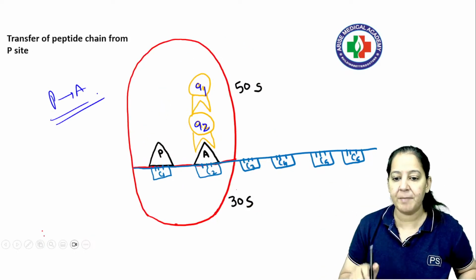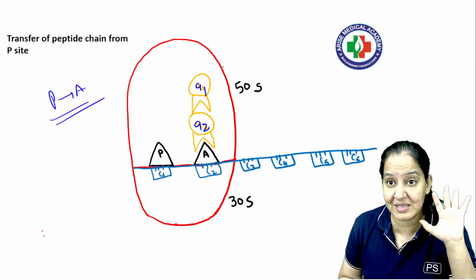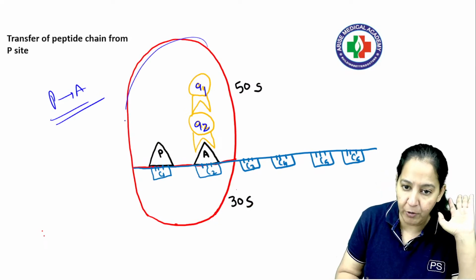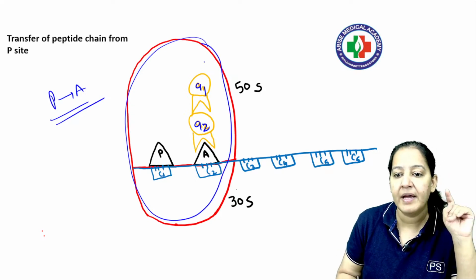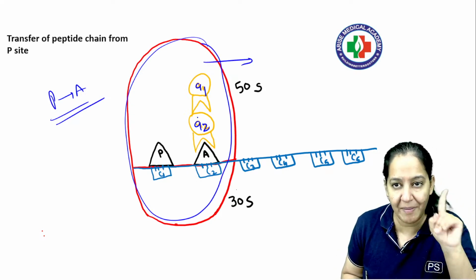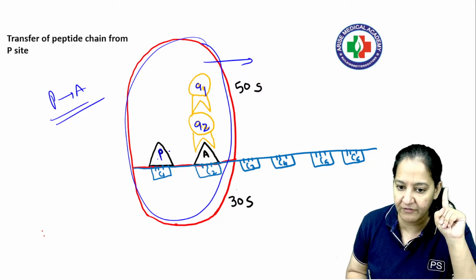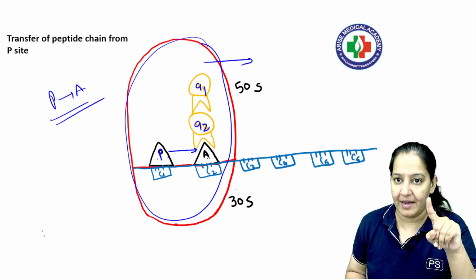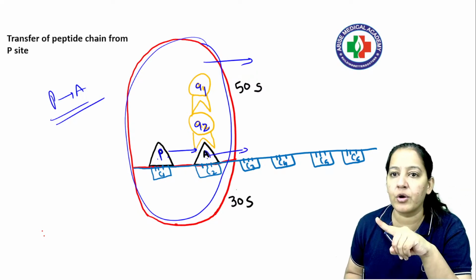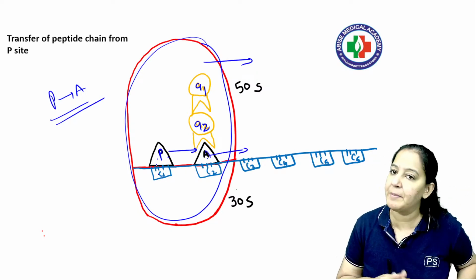Step number 4, please understand, it's the last and the difficult step. The whole ribosome, it's a 3-dimensional step. It will move by 1 codon ahead. So this P window will come on the A, and the A window will go on the new codon. It will go on C3 and C1 will become empty.